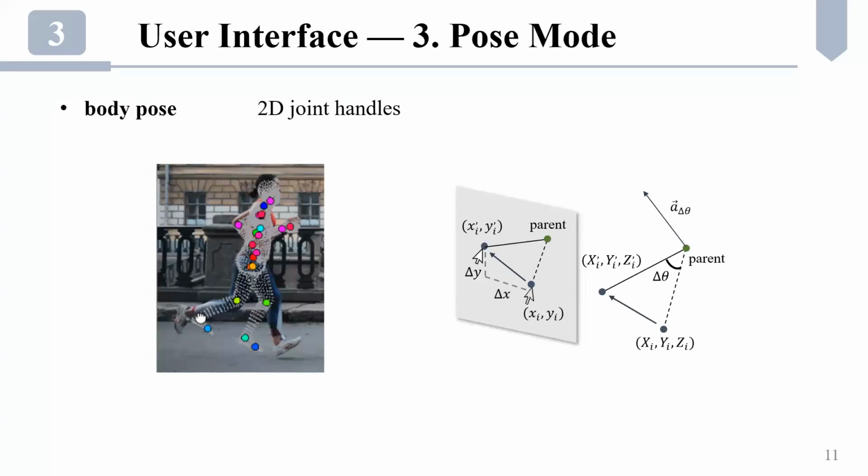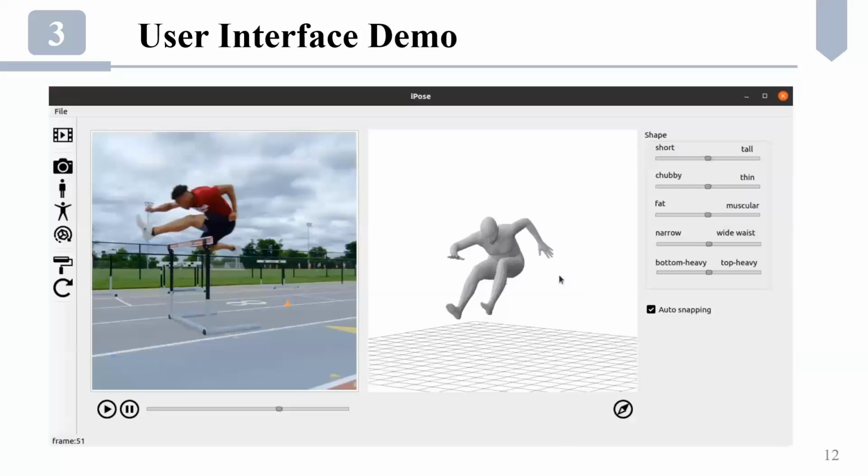For pose parameters, we confine the editing within the video frame because this is the only visible plane in the 3D space. A user manipulates the projection by dragging the 2D joint handles on top of the video frame, and our system maps the changes in joint handles into 3D space and computes the corresponding changes in joint rotations.